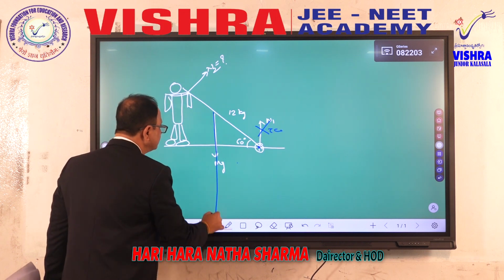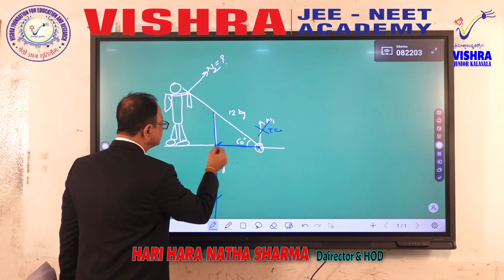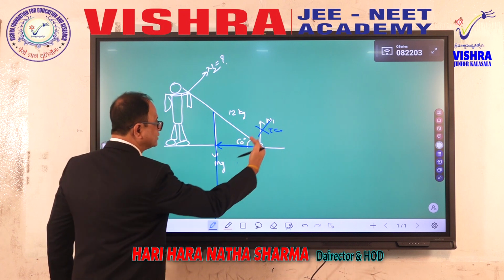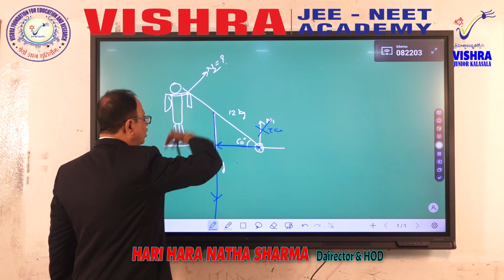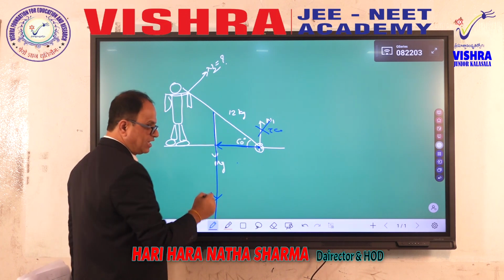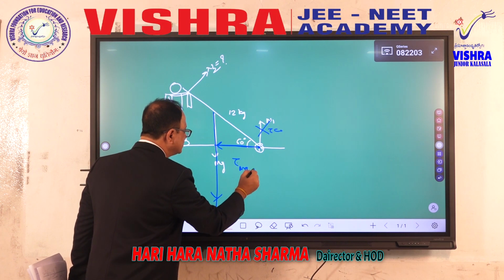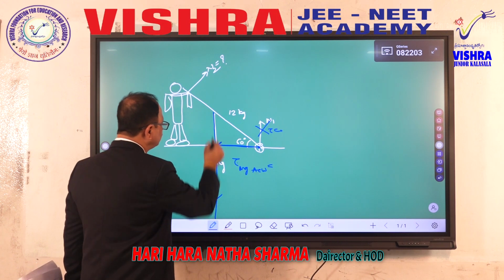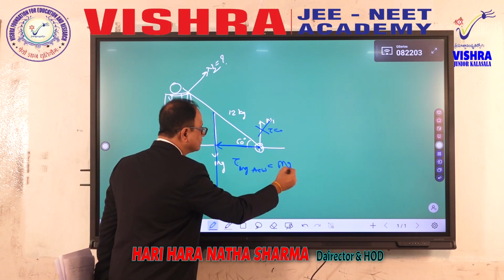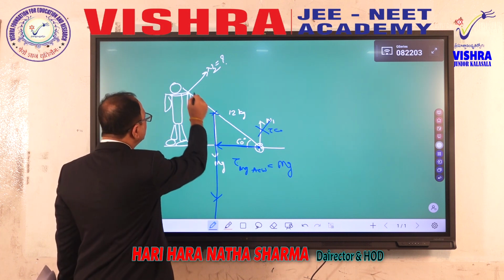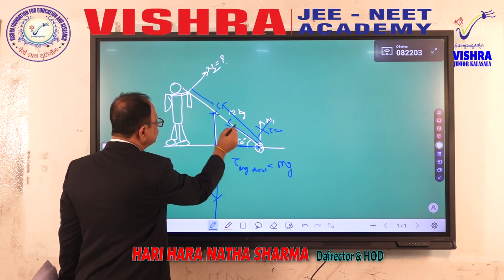Now mg, this is a force and this is a perpendicular distance. You have to go like this: perpendicular distance and force. What is this? Anti-clockwise. Therefore gravitational force applies anti-clockwise torque. Torque by gravitational force is anti-clockwise, equal to force into perpendicular distance. What is force? mg. And distance, what is this? Center of mass. Total length of rod is L. Okay, now what is this? L over 2.